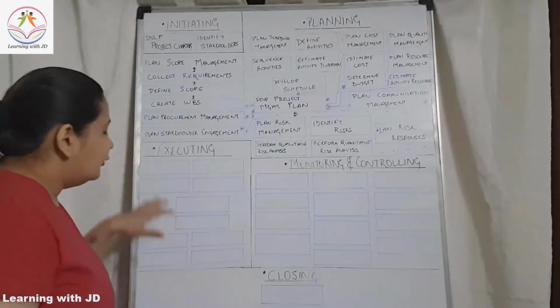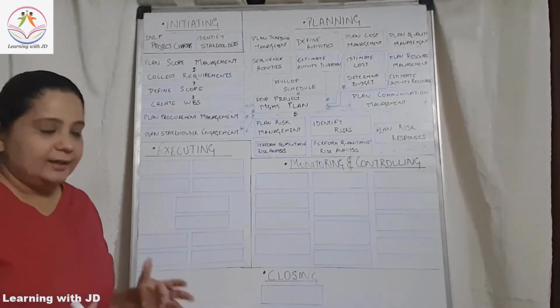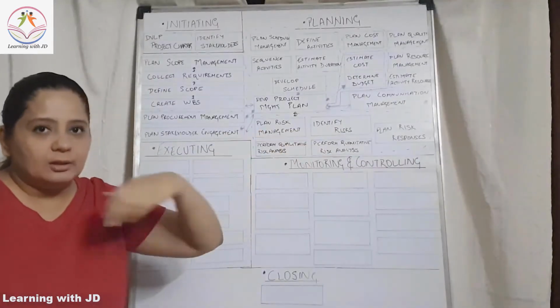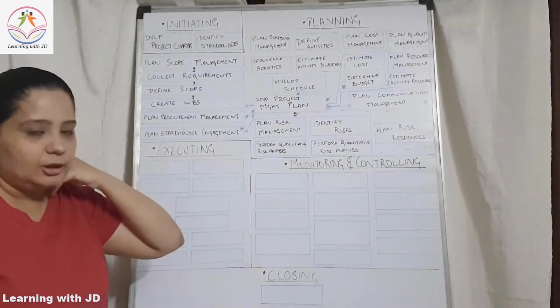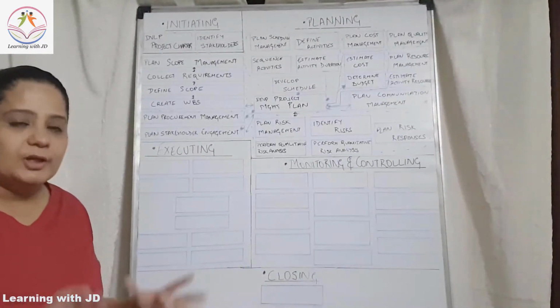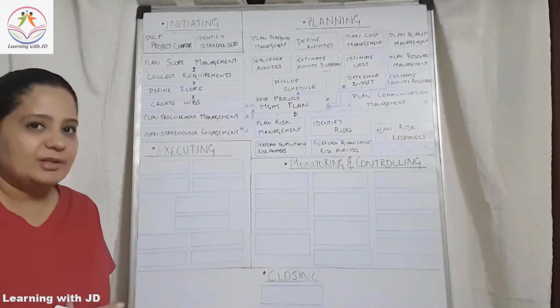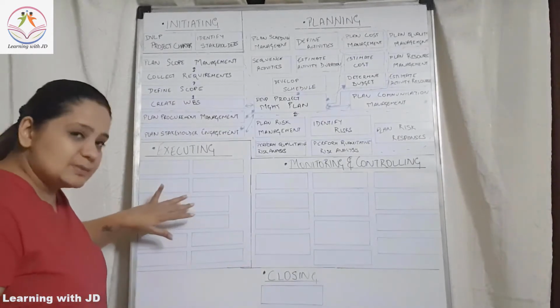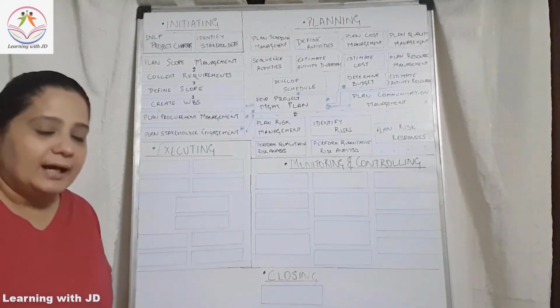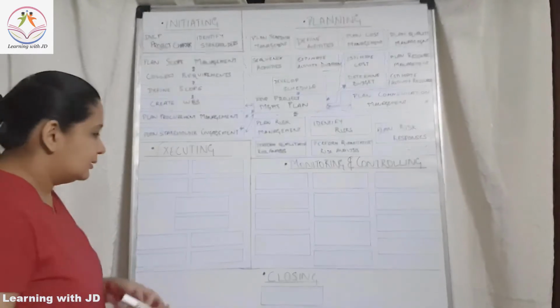Alright, now for an execution perspective, as we started with our planning, we start with the integration process and integration knowledge area. Similarly, we are going to do it for our execution also, because integration is something that gets everything together. So the first process under integration, we are going to put it right in the center, is direct and manage project work.